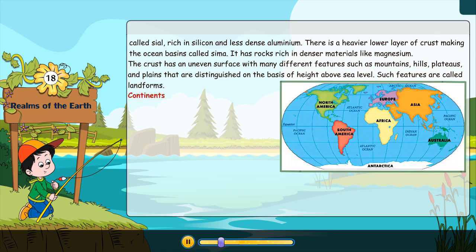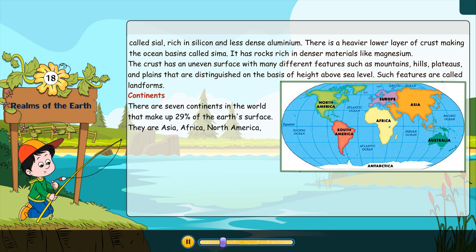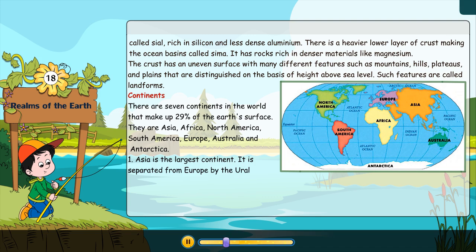Continents. There are 7 continents in the world that make up 29% of the Earth's surface. They are Asia, Africa, North America, South America, Europe, Australia, and Antarctica. Asia. Asia is the largest continent. It is separated from Europe by the Ural Mountains, the Ural River, and the Caspian Sea.